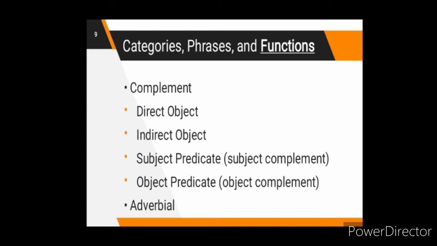A complement will provide greater detail about the subject. For example, the soup tasted good. In this case, the soup is the subject of the sentence. Tasted is a linking verb to the adjective good, which describes more about the soup, which is the subject in the sentence. Subject complements can be a noun, an adjective, a single word, or a group of words that act like a noun or adjective, while the object predicate is an adjective, noun phrase, or prepositional phrase that qualifies, describes, or renames the object that appears before.